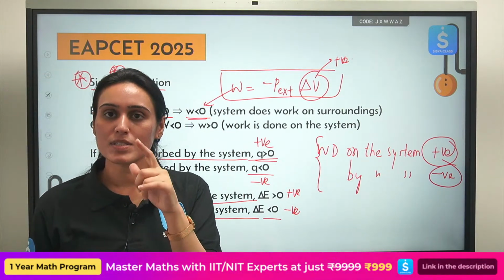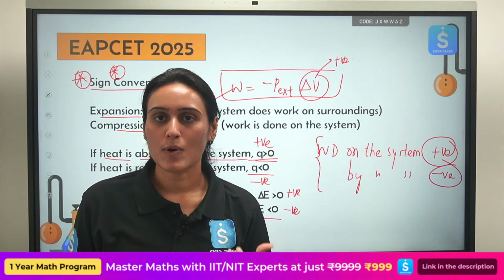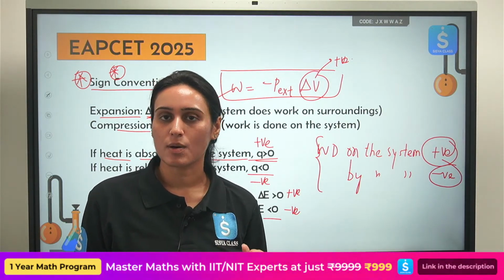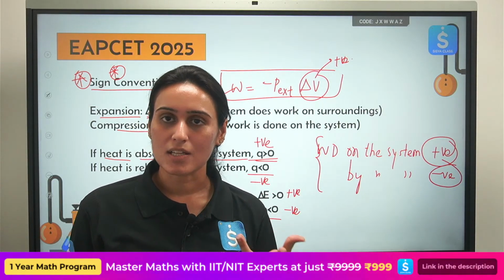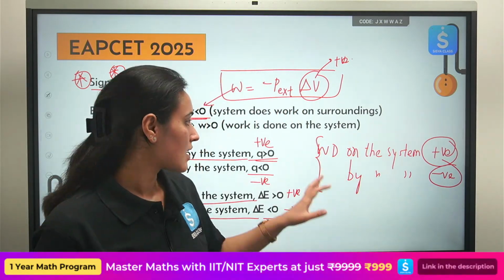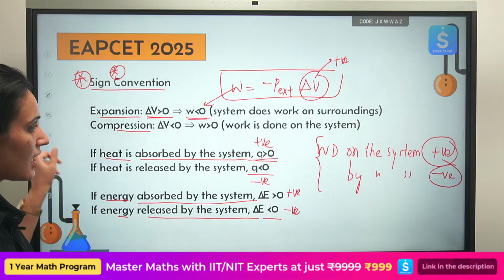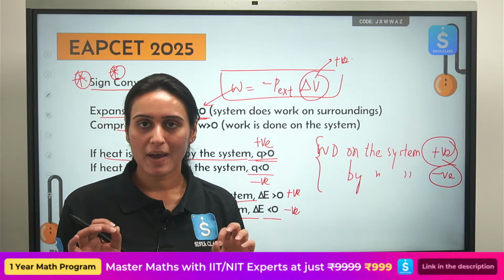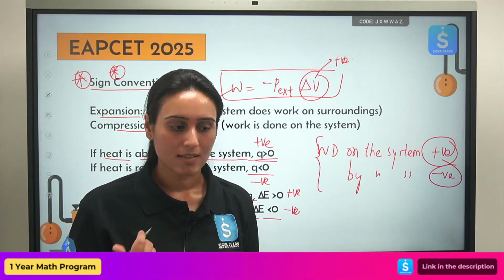And where are we going to use this entire set of information? We are going to use it when we solve questions related to the first law of thermodynamics. When you calculate the internal energy change with the help of heat exchange and work done, you will use this entire set of information. Okay, so this part is done. Now let's move to the next thing.